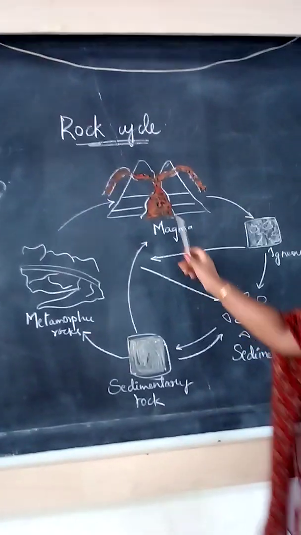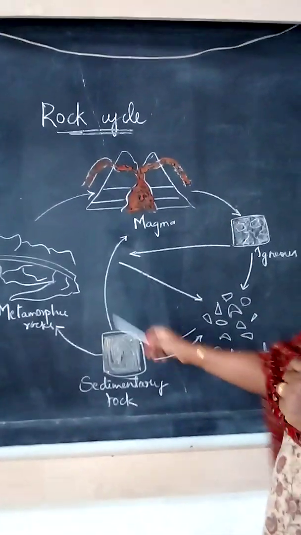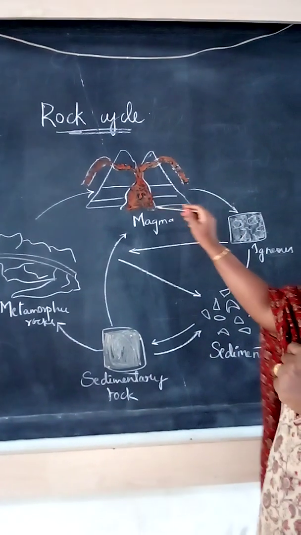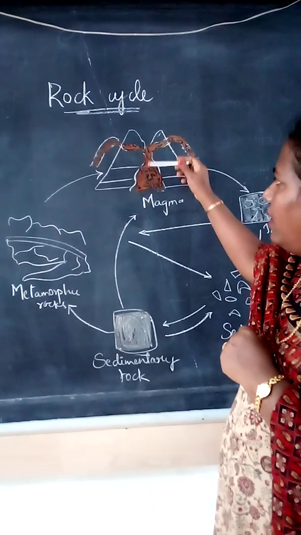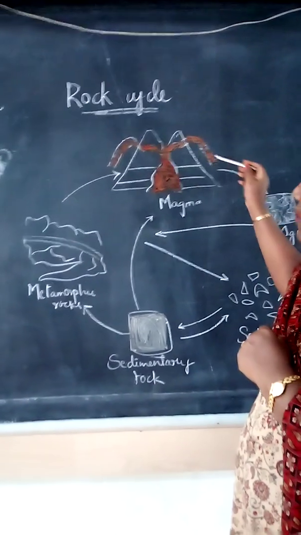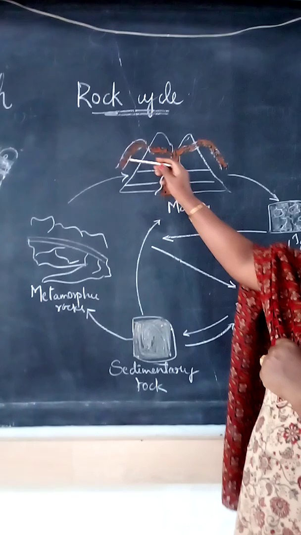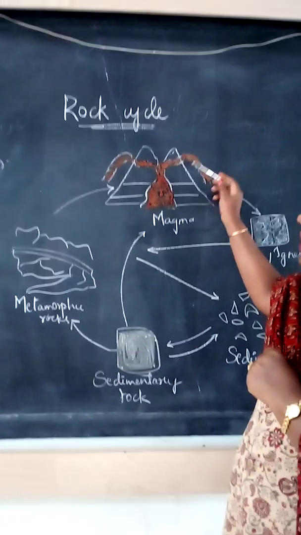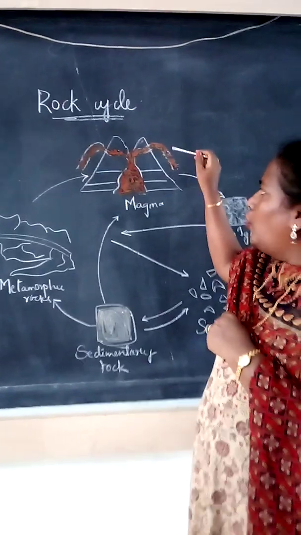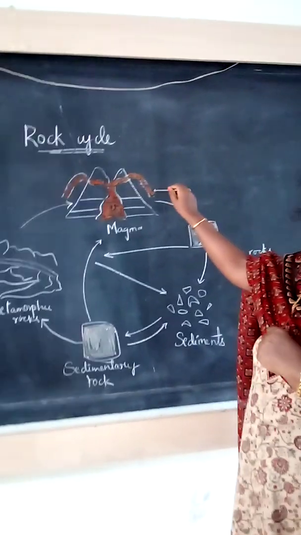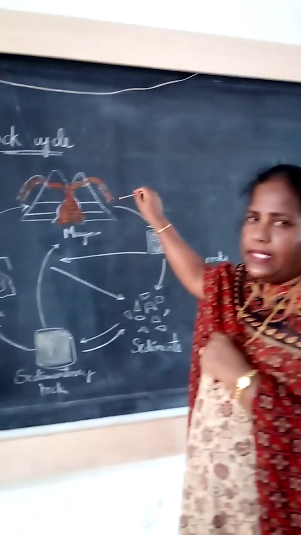Here also in the rock cycle, entirely from one form to another form is changing. Now see, here magma is there. We already know the mantle; from the mantle the red lava is coming out. Suppose this is on the surface of the earth. It cools on the surface, then solidifies and crystallizes.